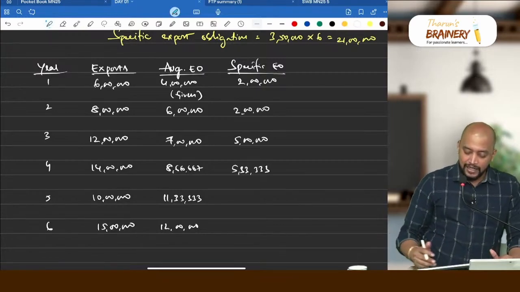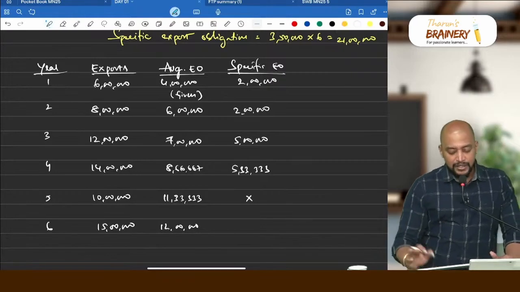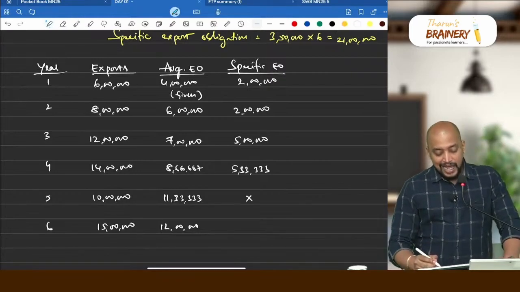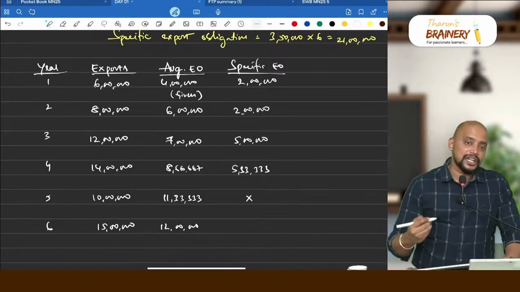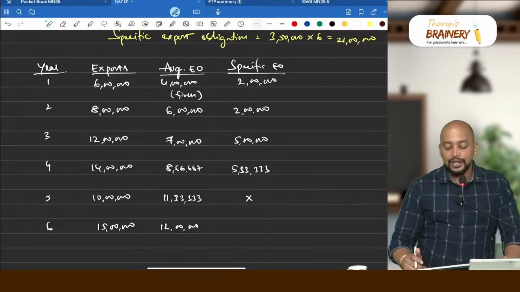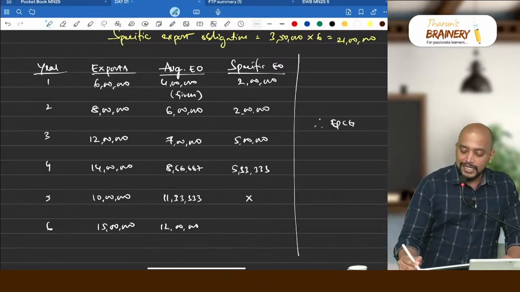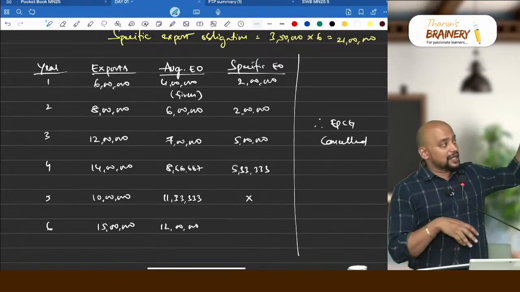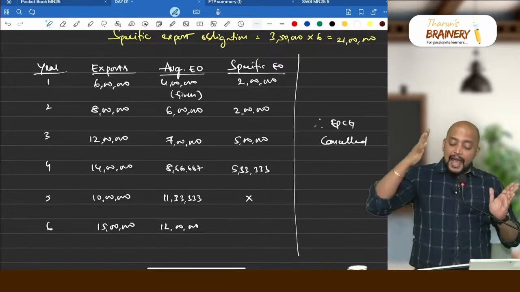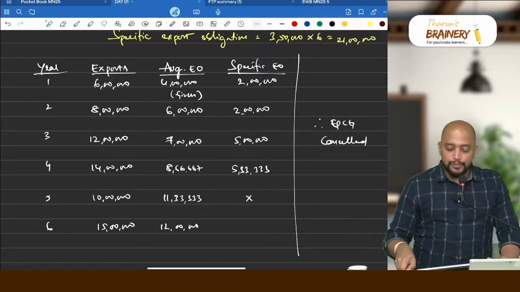33,333, then 10 minus 11. So we have not achieved. We have not achieved here, and therefore as we have not achieved the average export obligation, EPCG is cancelled. Why will EPCG be cancelled? We need to achieve the average export obligation, and beyond that we need to achieve the specific export obligation.